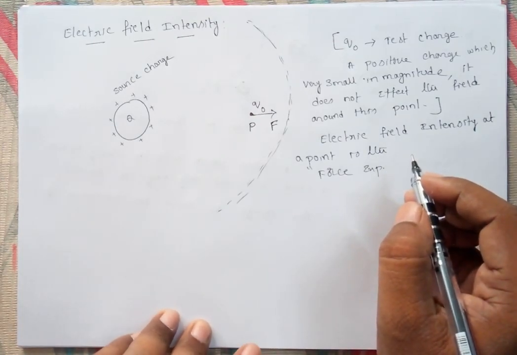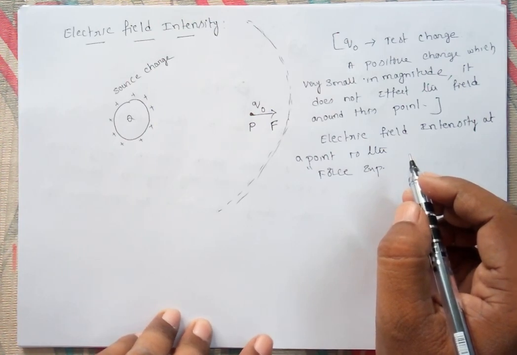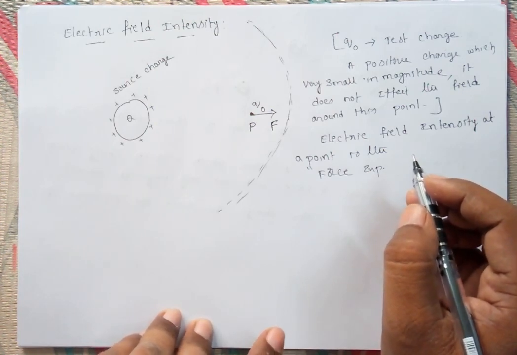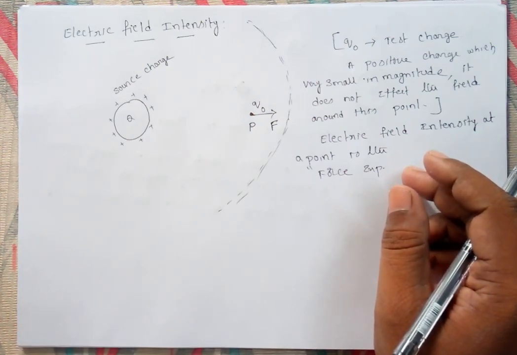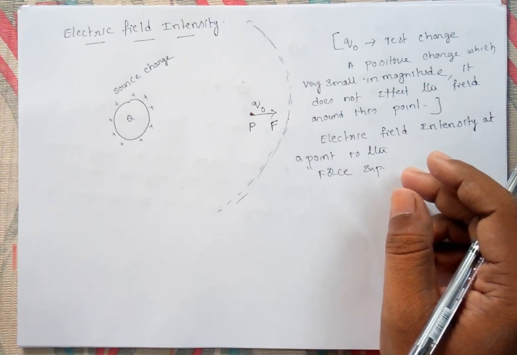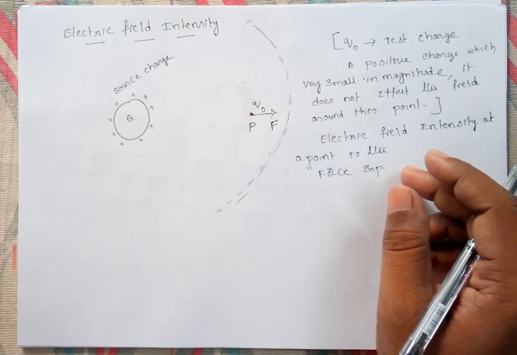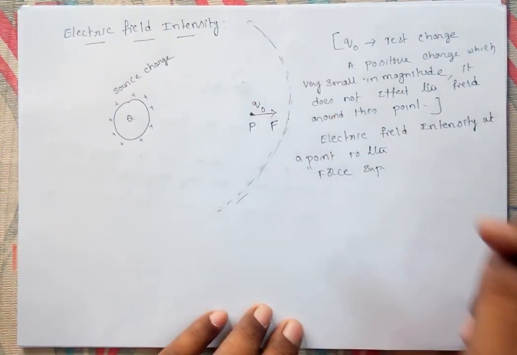So we can say the force, then we can write like this. This is the intensity of electric field. The strength of the electric field at a point is defined as the force experienced by the unit positive charge located at this point.